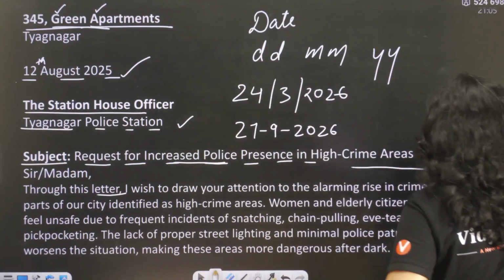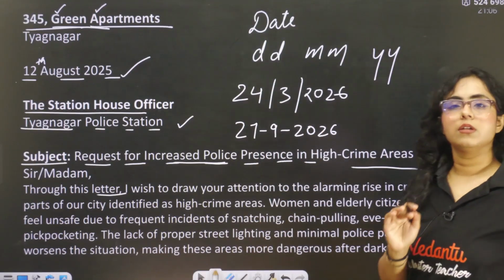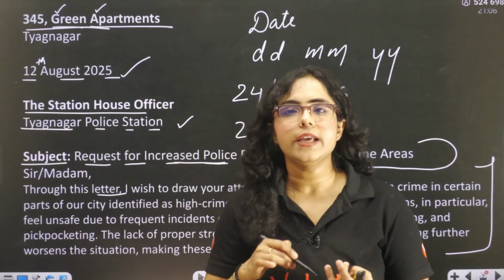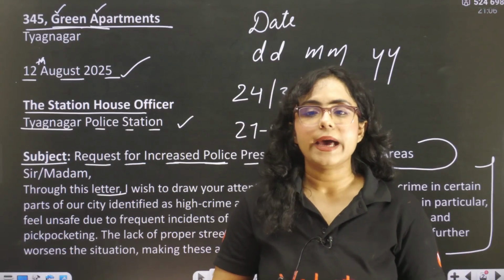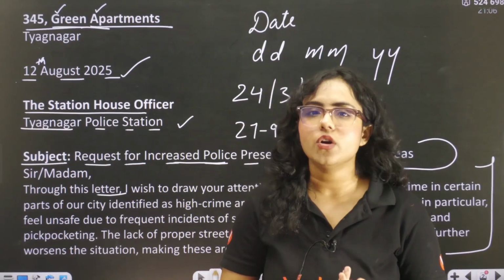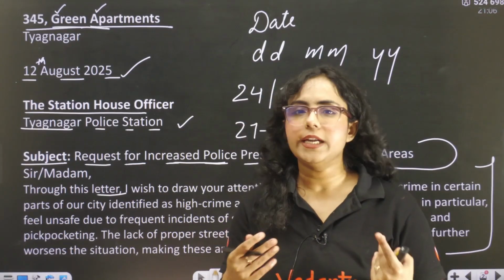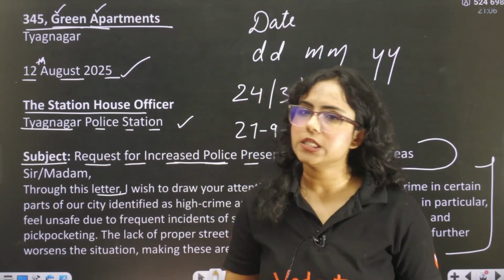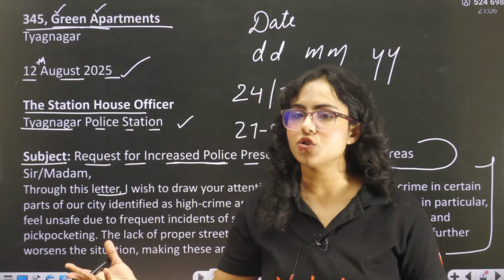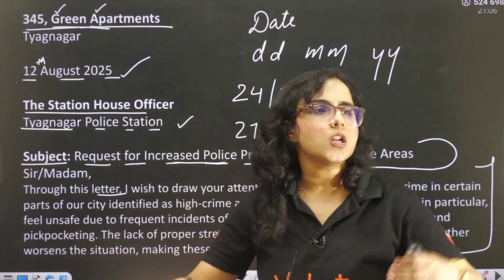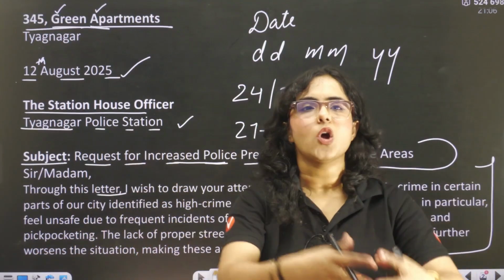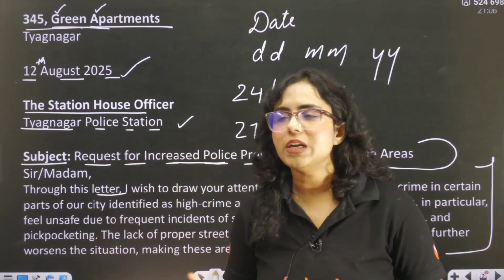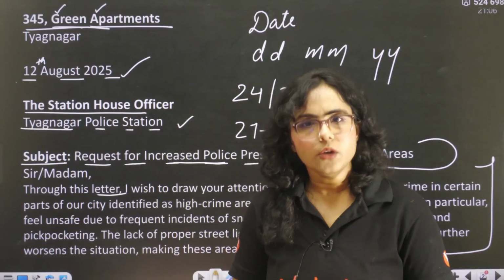First paragraph will be the introduction. Why are you writing this letter? Paragraph 1 will be your introduction. Okay, for example, if you are writing a letter to the editor, you can clearly write, through the columns of your esteemed newspaper, I would like to draw the attention of the concerned authorities or concerned readers towards the problem of. Then you can write the problem, that why are you writing this letter. Are you guys getting my point?